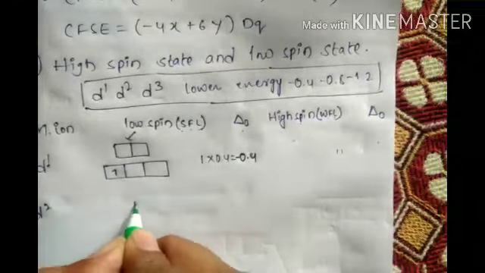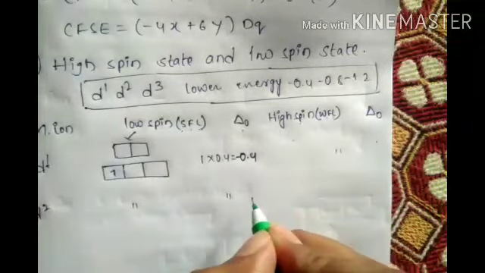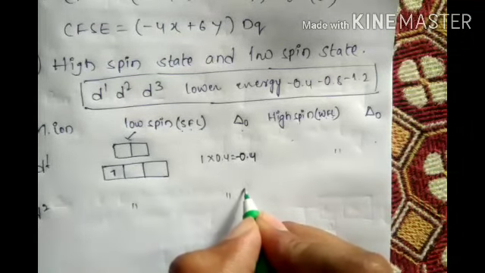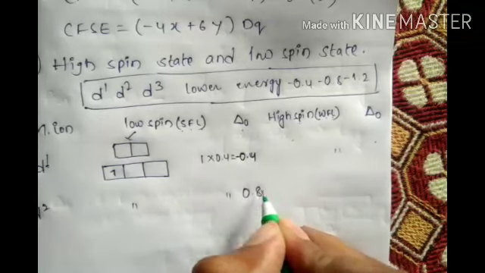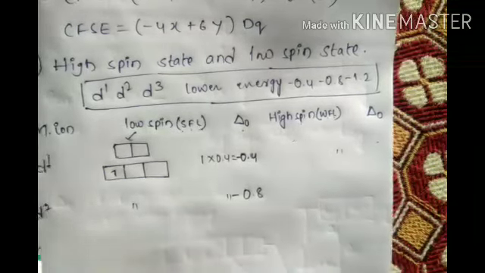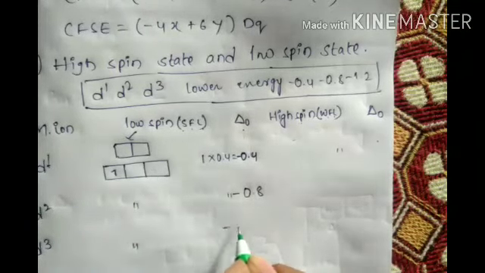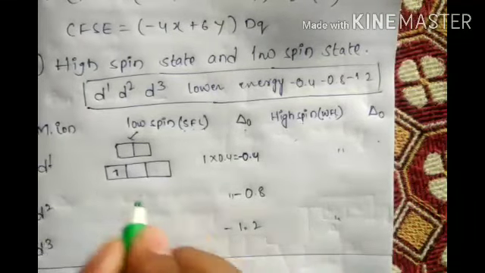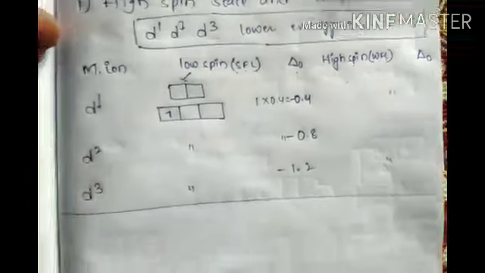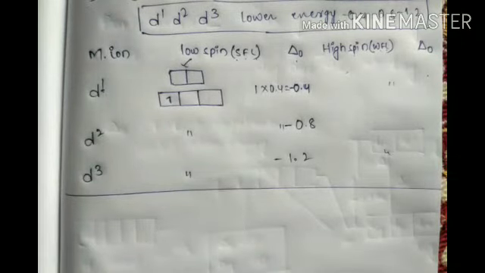D2: 1 extra electron will come, and the value is 0.8. D3 is the same: the extra electron comes here, the second electron here, the third electron here, it is minus 1.2. That's it. This is not that much important because the higher energy level has not started, right? Now from d4 onwards, look here.